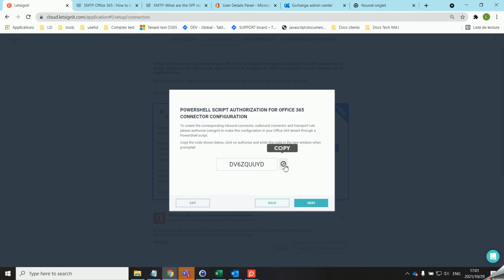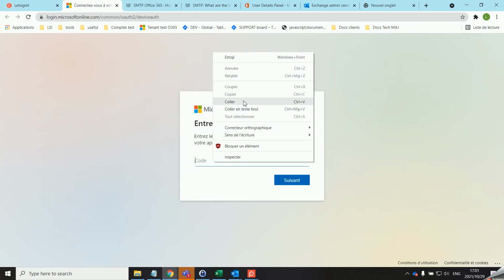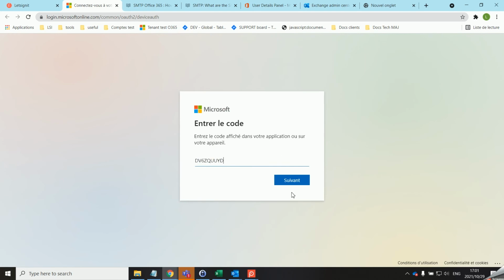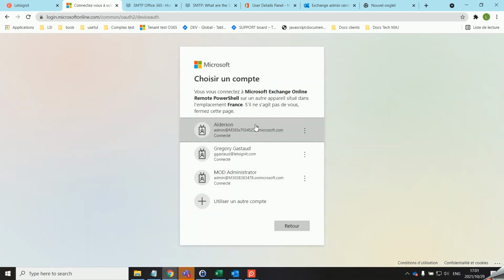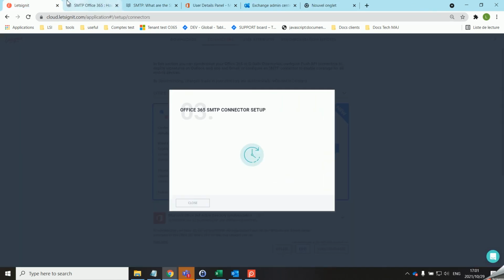Next, we will need to authorize the PowerShell script to run in order to create the connectors as well as the rules in the Exchange Admin Center. We'll need to copy-paste the code like this and then choose the same admin account as before. Once that is done, we can close this window and head back to the platform.